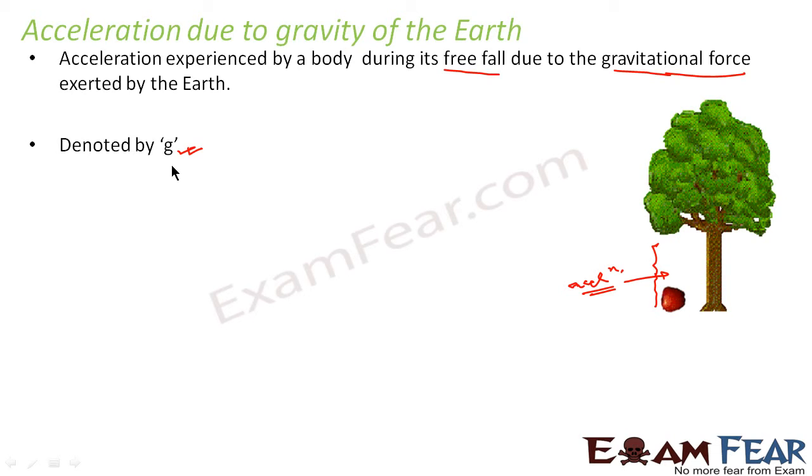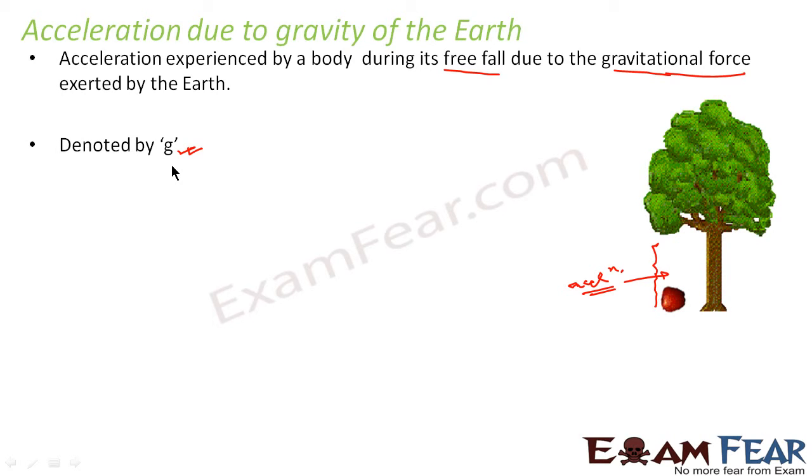Please be very clear about what is small g and what is capital G. The universal gravitational constant is a constant in the universal law of gravitation, whose value remains the same throughout the entire universe. Whereas small g is the acceleration due to gravity. It is the acceleration in any object during its free fall due to the gravitational force exerted by the earth.